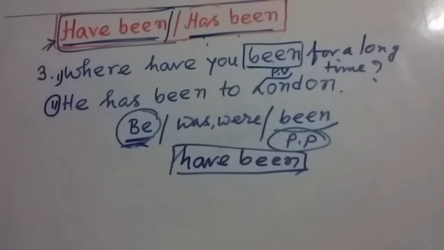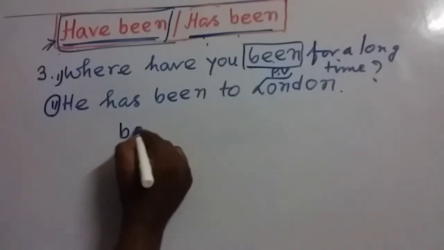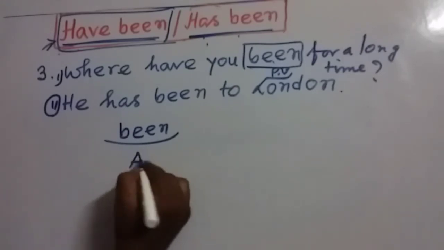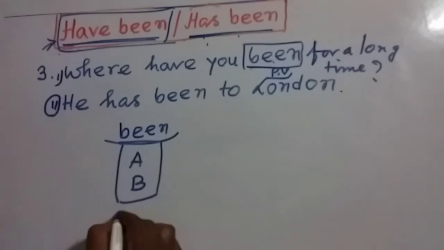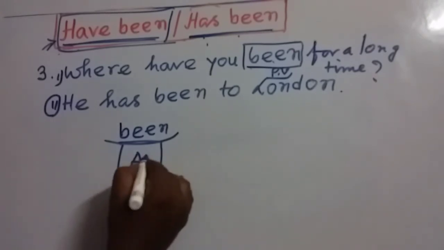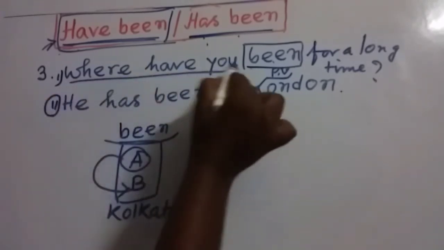So my dear friends, here one thing we should know, what's the meaning of this been. I'm just gonna give you one example. Let's look at this example. Suppose A and B, these persons are living in Kolkata. So the person A is asking B this question, where have you been?